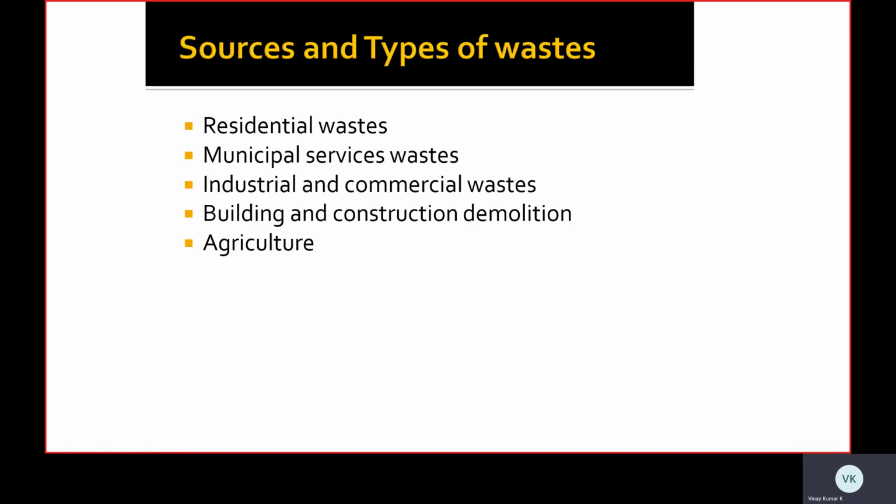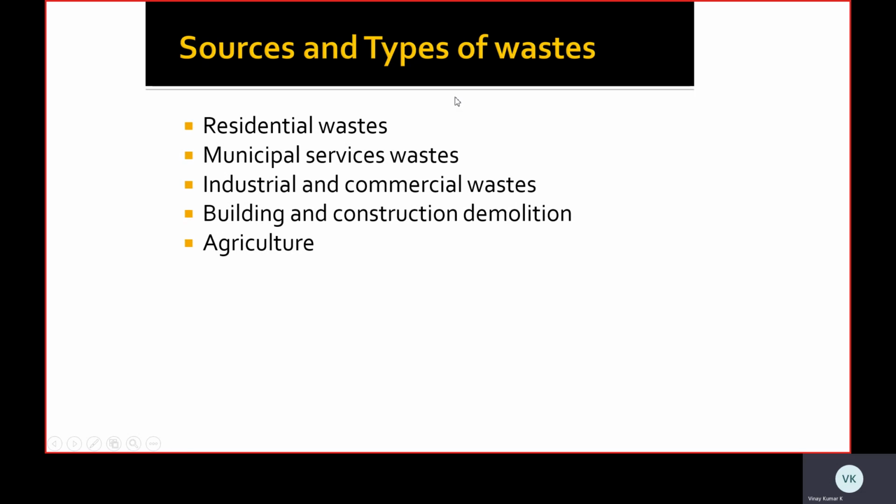What are the different types and sources of waste? There are residential waste, municipal waste, industrial and commercial waste, building and construction demolition, and agriculture. These are different kinds of sources and types of waste that we can bifurcate. First thing is residential waste. From our homes, that is from the kitchen side or from the home side or from the neighborhood in front of the homes, there are n number of wastes that we can generate day to day. By using these wastes, we can generate electricity or heat, or convert from one energy type to another.